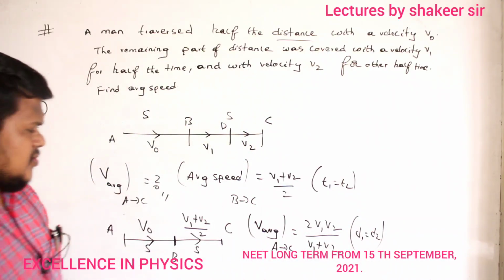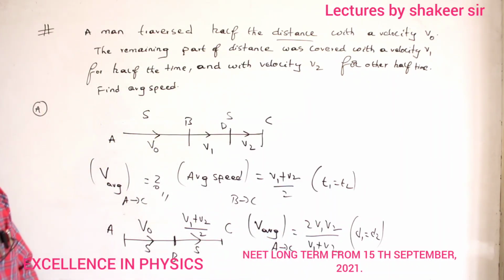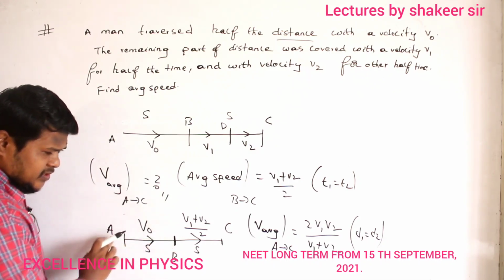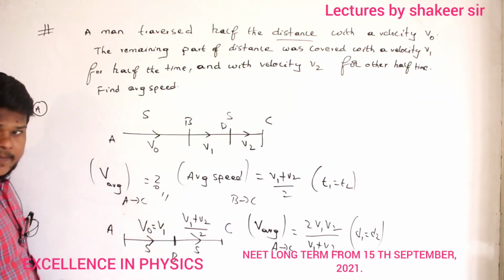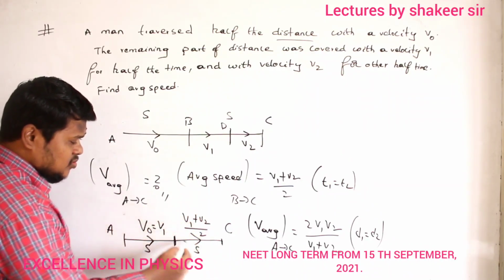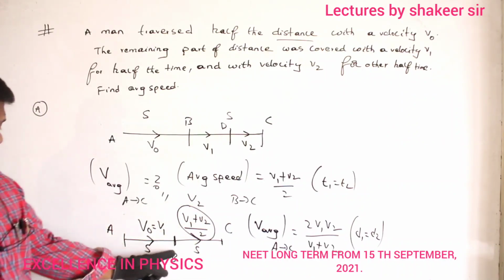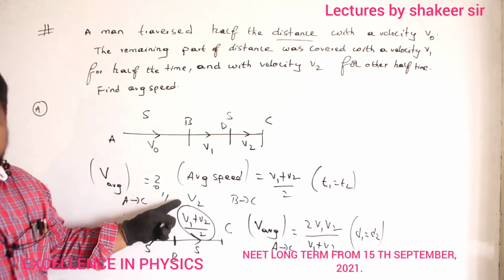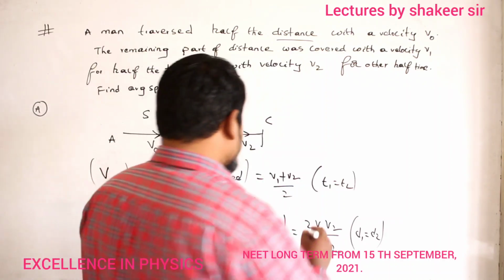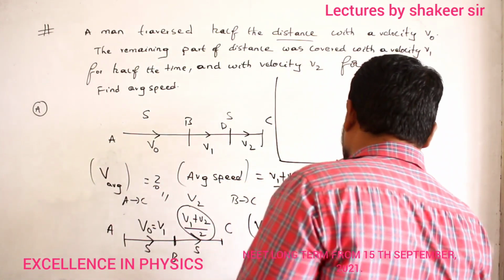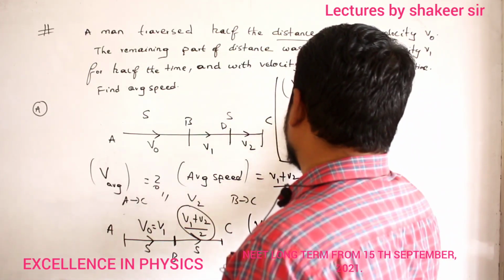So now what is meant by V1 and what is meant by V2? From A to B, this speed I can call V1. Then from B to C, this value I can call V2. Understood? This is V1 and from here to here it is called V2. Then my equation is 2v1v2 divided by v1 plus v2. So just substitute that one. Therefore, total average speed, from starting point to ending point.